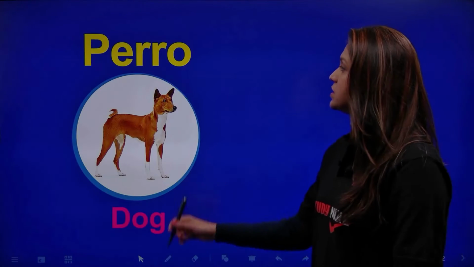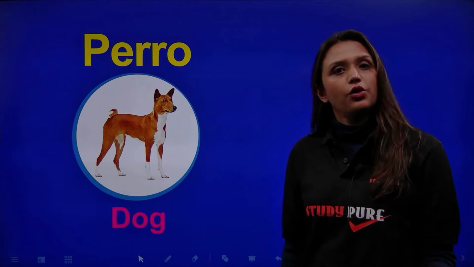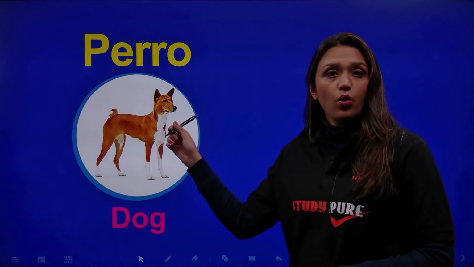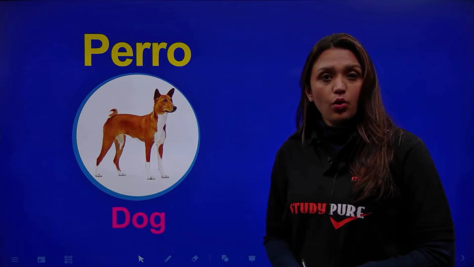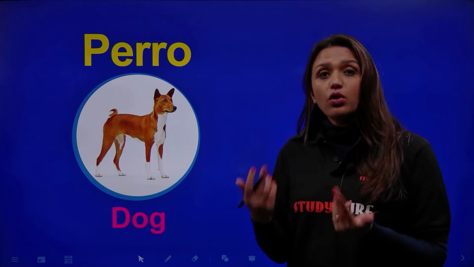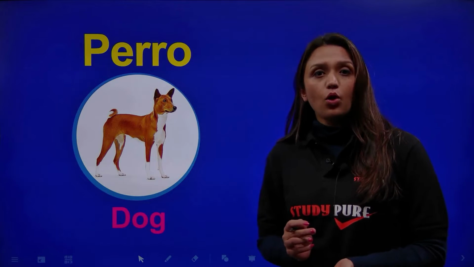What do we have first? We have a dog. And how do we say a dog in Spanish? It's called a perro. Perro. Can you see how I'm rolling my R? You have to roll your R and say perro.